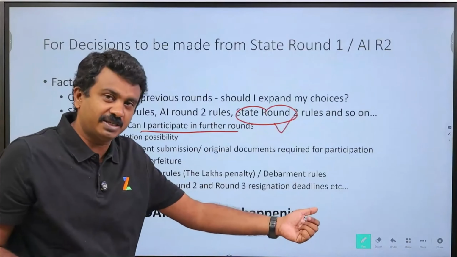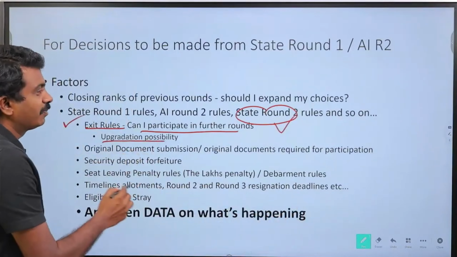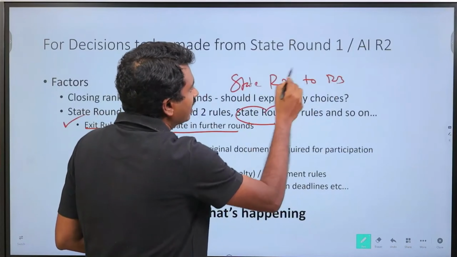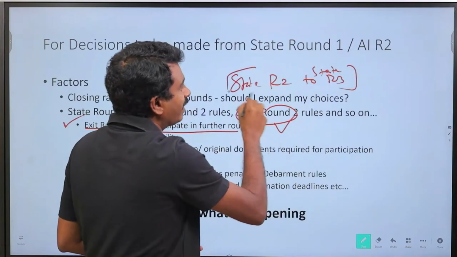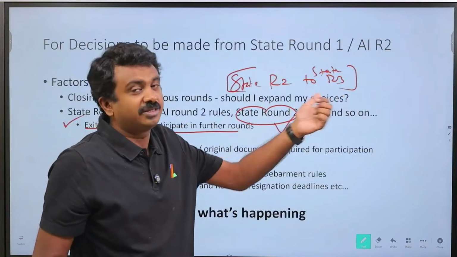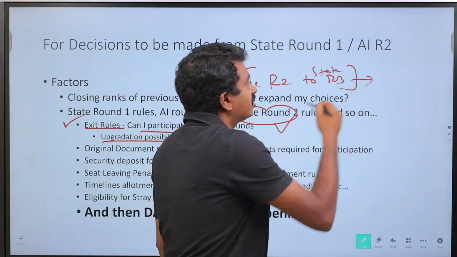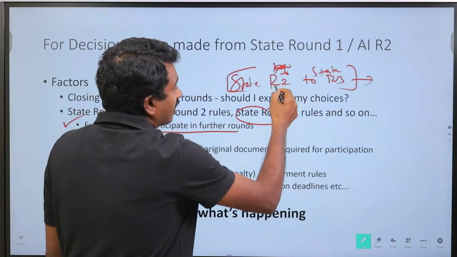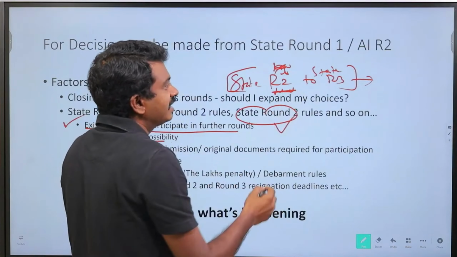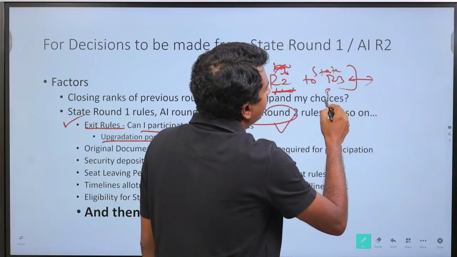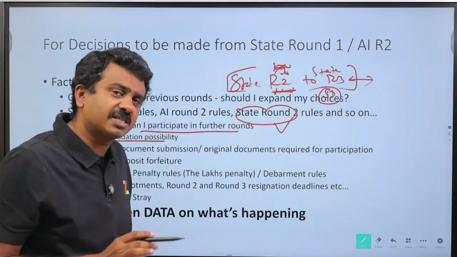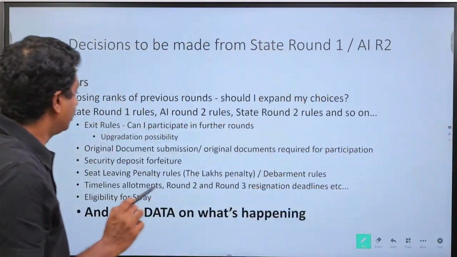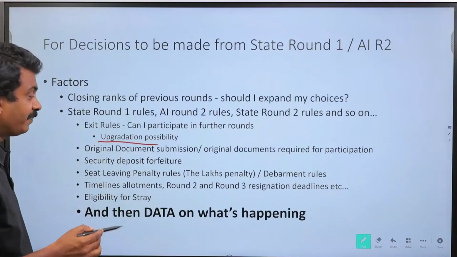Will I be able to participate in state round 3? Those rules. Upgradation possibility from state round 2 to state round 3: I join a state round 2 seat. Can I move on to a state round 3 seat as a better seat? Will I be able to move on? That is the next query. This is also an important query because Karnataka does not allow it if you are allotted a clinical seat. Some states allow it but with security deposit forfeiture. Some states like Rajasthan have a strange rule saying the security deposit will be forfeited. So those are very, very critical in terms of understanding upgradation possibility.